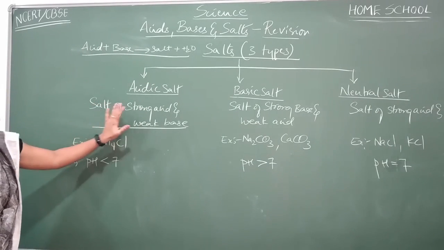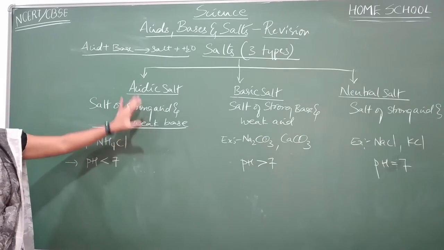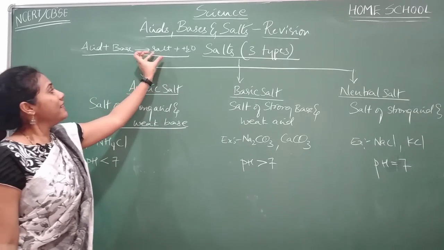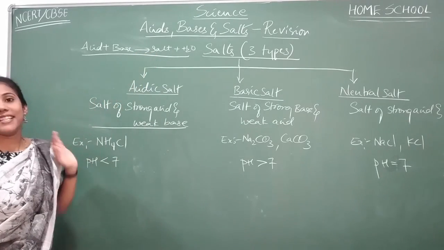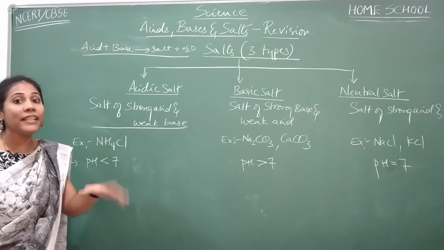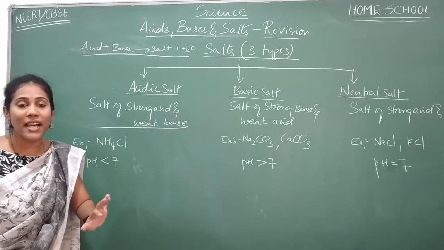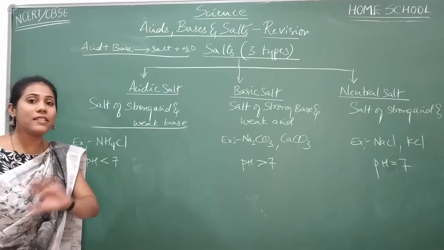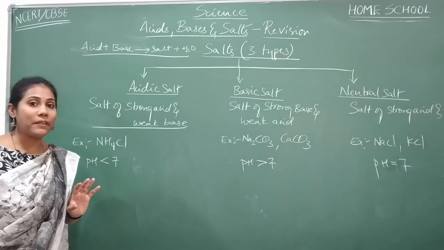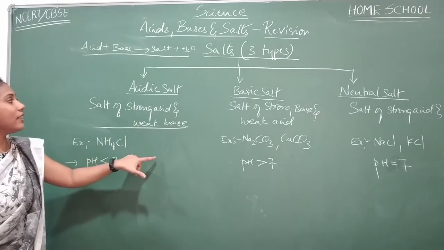If the acid is a stronger acid and the base is a weak base, then the obtained salt we will call acidic salt. Clear? Now you understood the importance of remembering which are strong acids, strong bases, and weak acids. Those examples are very important to remember. That will be helpful here, right?